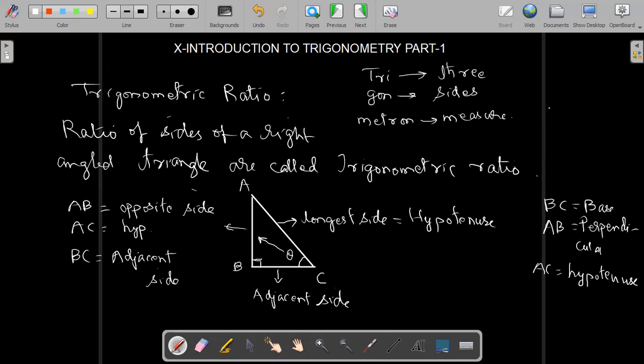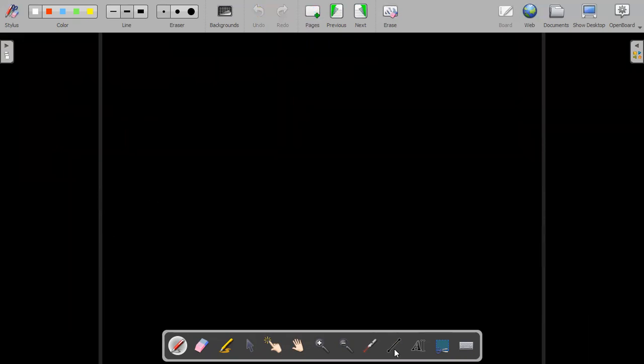Now we will see the ratios of the right angle triangle. This is a right angle triangle ABC. This is the opposite side, if we are considering this angle theta. The opposite side can also be called the perpendicular.